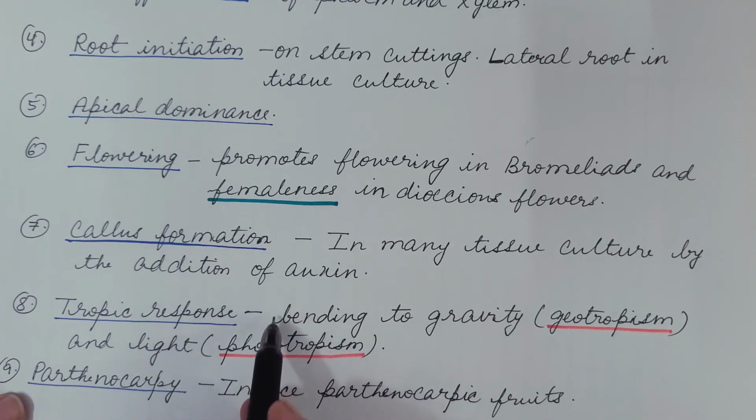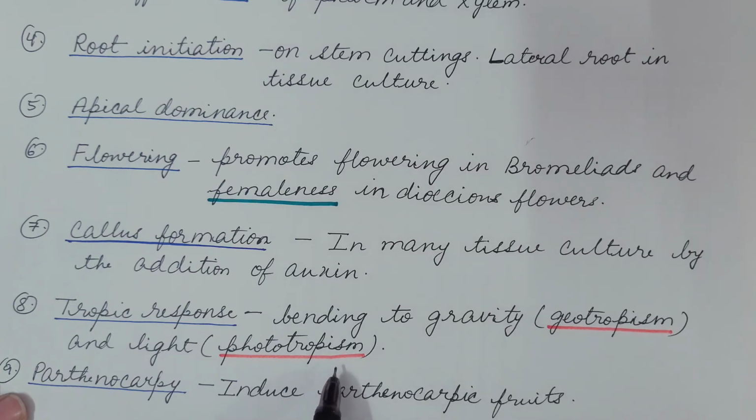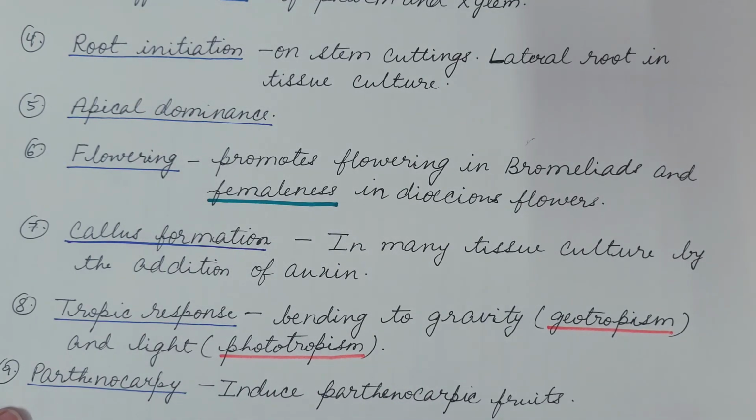Tropic response, that is bending to gravity known as geotropism and bending to light known as phototropism. This phototropism we have already seen in the experiments that were conducted in the discovery of auxin. Parthenocarpy. Auxin induces parthenocarpic fruits. What are parthenocarpic fruits? Fruits that are produced without fertilization of the ovule. It occurs naturally but can be induced artificially.